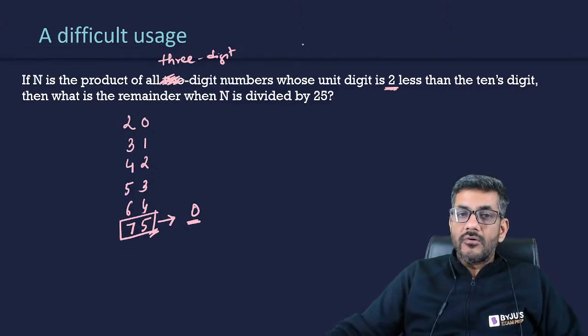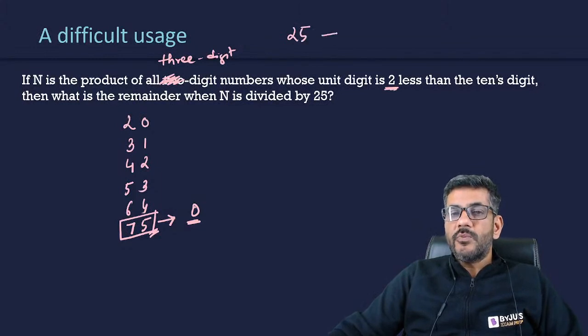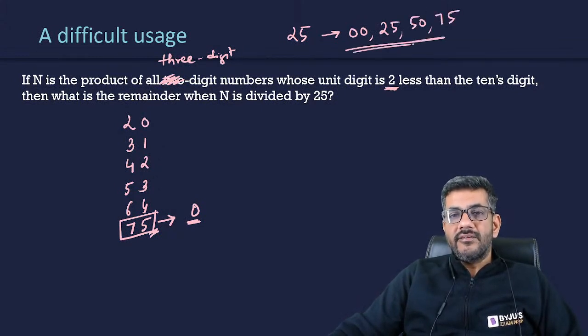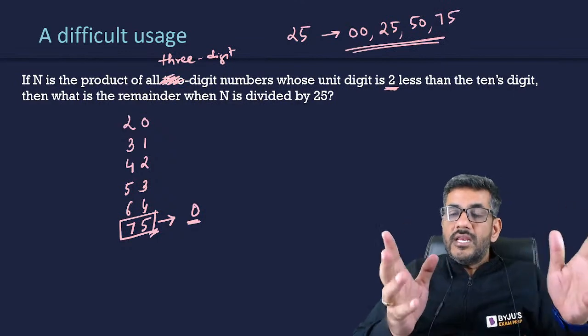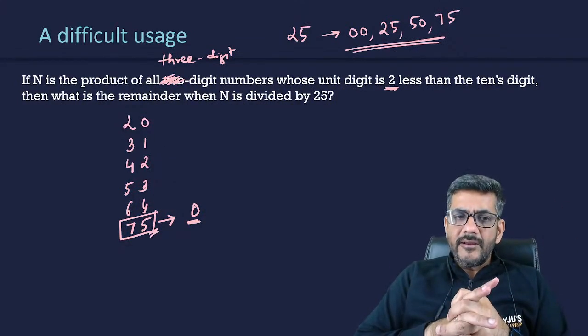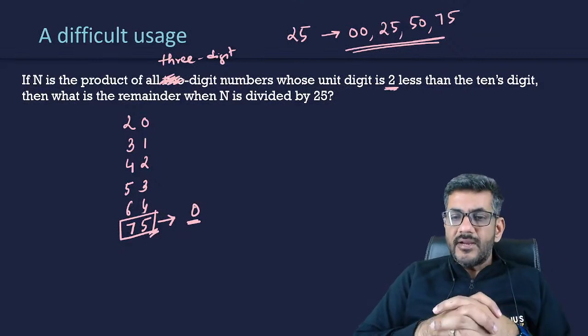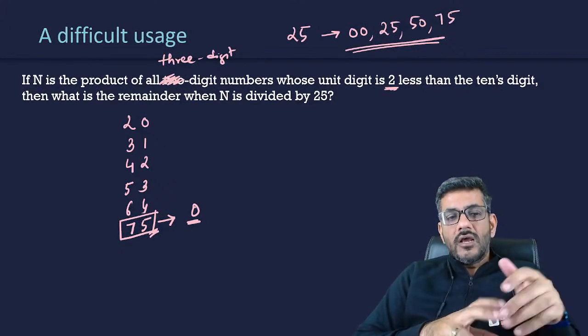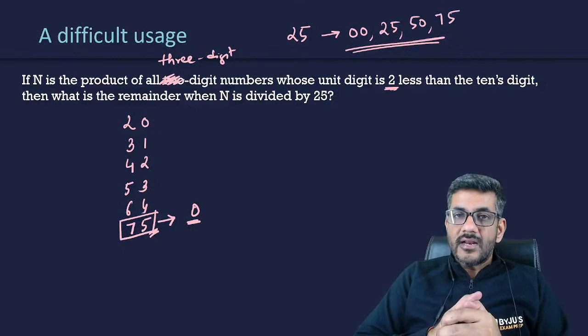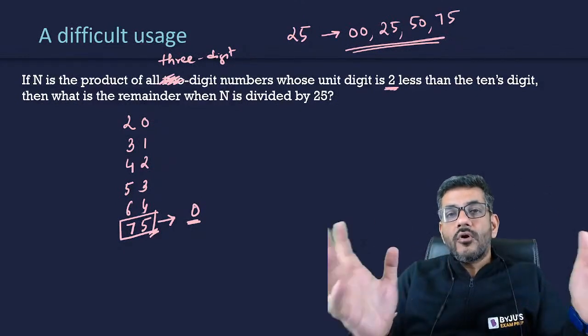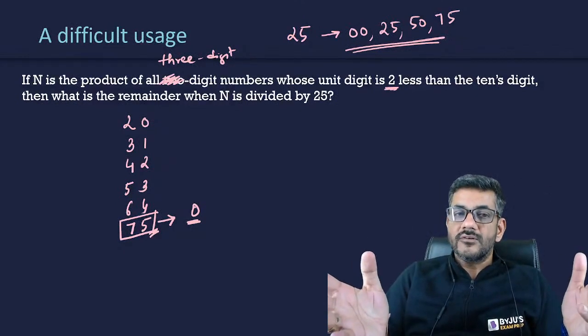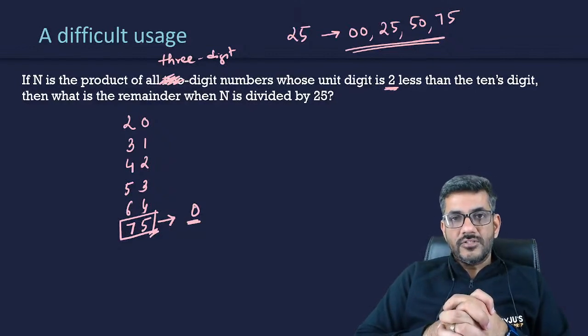And I talked about this. A number which is divisible by 25 will be ending with a 00, or it will be ending with a 25, or it will be ending with a 50, or it will be ending with a 75. तो बीच में कोई ना कोई नंबर तो होगा जो 75 पे एंड करेगा. The moment I get a number which is ending with 75, that will give me a remainder of 0 by 25. और अगर कोई भी नंबर मुझे 0 का रिमाइंडर दे रहा है 25 से, so the whole product is going to give me a remainder of 0. That becomes the answer for this question.